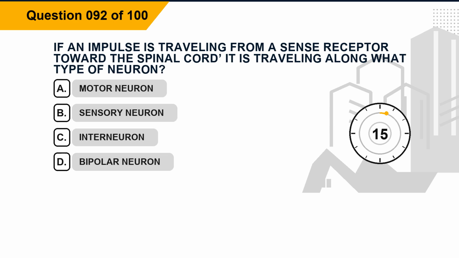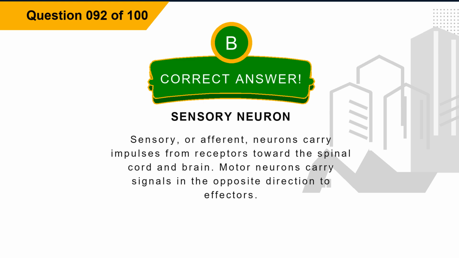Question 92. If an impulse is traveling from a sense receptor toward the spinal cord, it is traveling along what type of neuron? Option A, motor neuron. Option B, sensory neuron. Option C, interneuron. Option D, bipolar neuron. The correct answer is option B, sensory neuron. Explanation: sensory, or afferent, neurons carry impulses from receptors toward the spinal cord and brain. Motor neurons carry signals in the opposite direction to effectors.